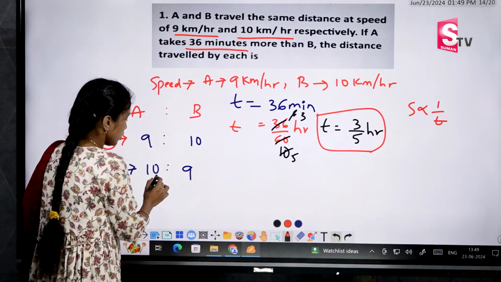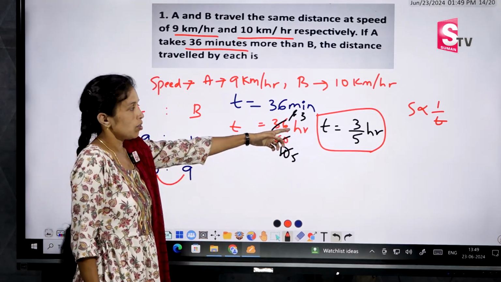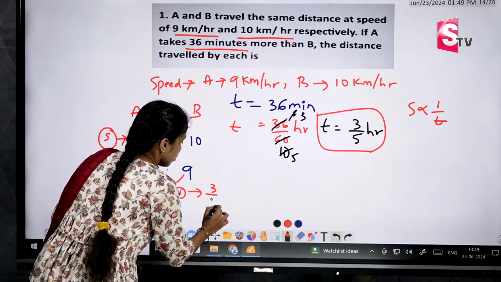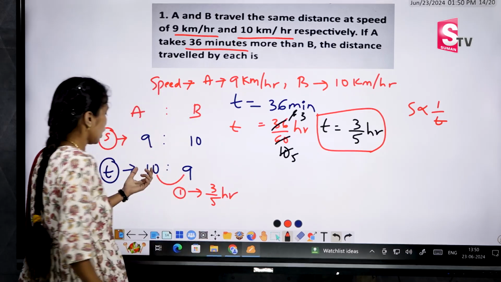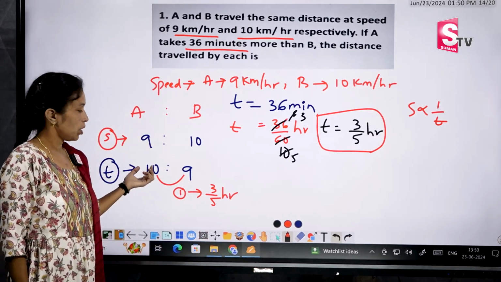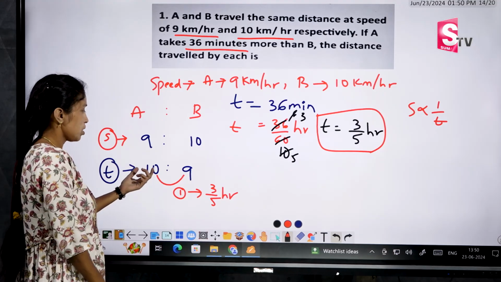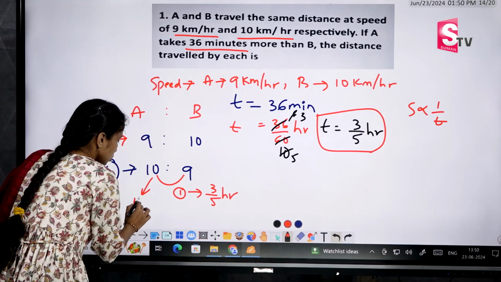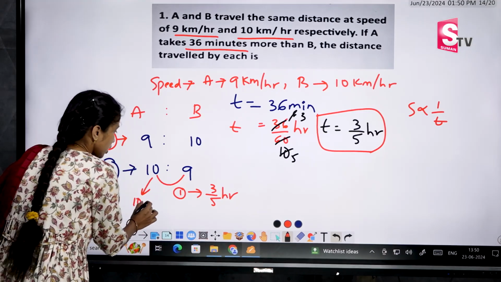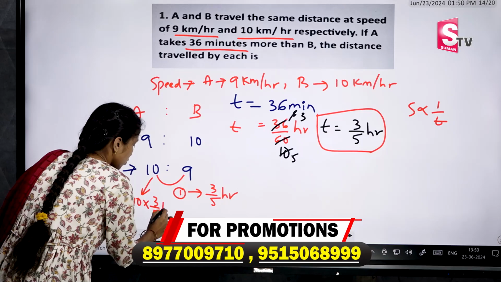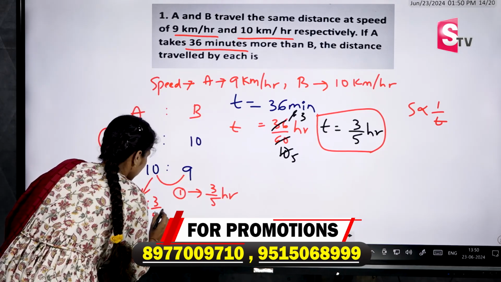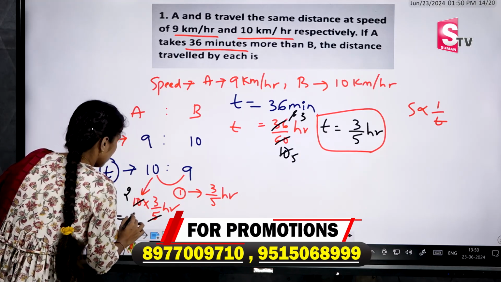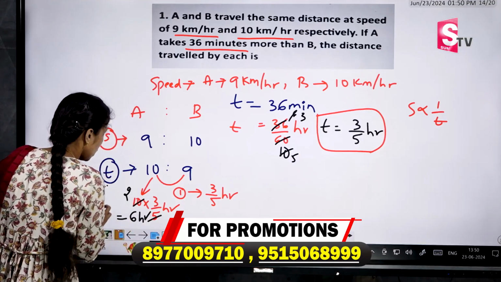What is the difference he given? This is the time. What is the time difference we got? 3/5 hours. So it means one part is 3/5 hours. But we have to find at least any one, is it from A or either for B? B's time or A's time? Any one you can calculate. I am calculating the A's time. So that is A is 10 parts. So that's why 10 into 3/5 hours. 5 ones are 5, 5 twos are 10, so that is equal to 6 hours. This is the only time.